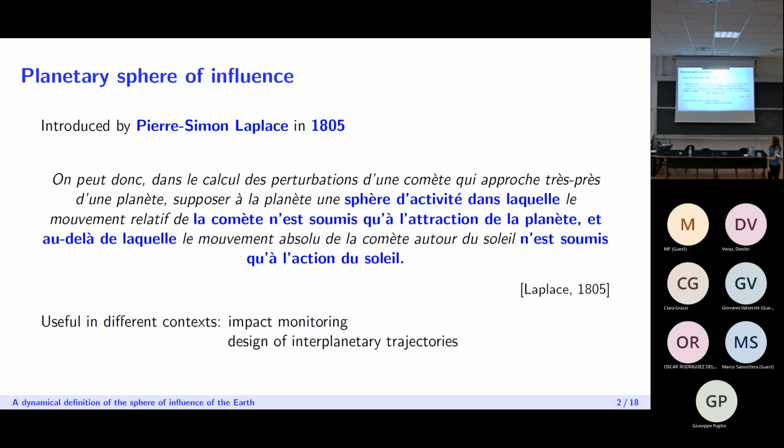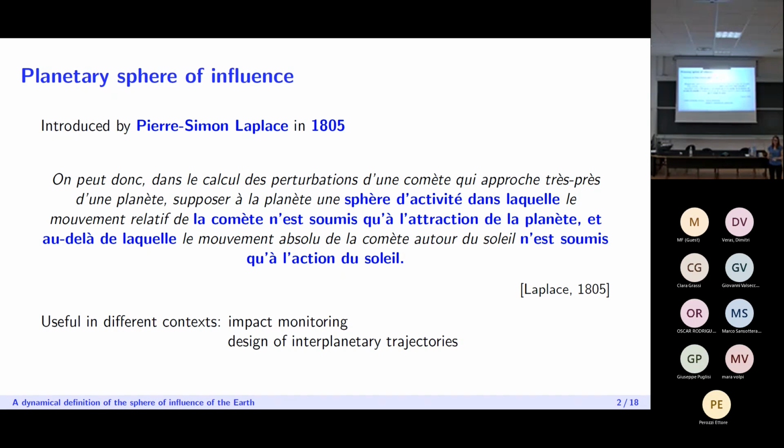So the concept of the sphere of influence of a planet was first introduced by Laplace in 1805, and he was studying how the orbit of a comet is perturbed by the action of a planet. What he did was to propose what he called a sphere of activity of the planet, inside which we could just think about the presence of the planet and forget about the sun, while outside the sphere of influence, we would only consider the attraction of the sun on the small body.